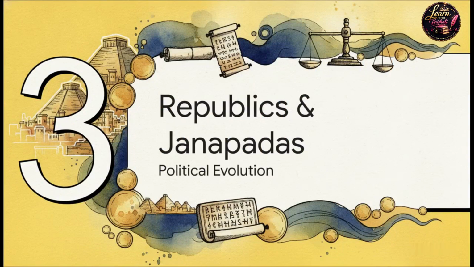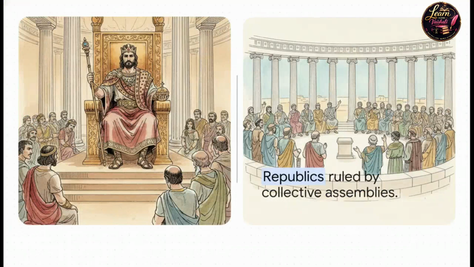Let's move on to part 3, Mahajanapadas and republics, political evolution. As these ancient regions developed and grew richer, they evolved into what historians call the Mahajanapadas. Maha translates to great, and these were the great realms, 16 powerful oligarchies and monarchies that totally dominated ancient India. We actually see two distinct systems emerge to handle all this new urban complexity.